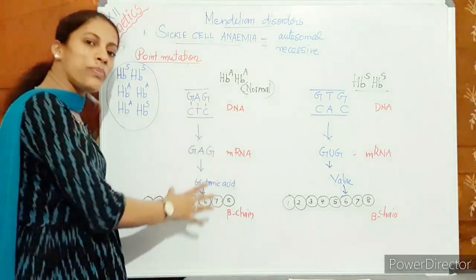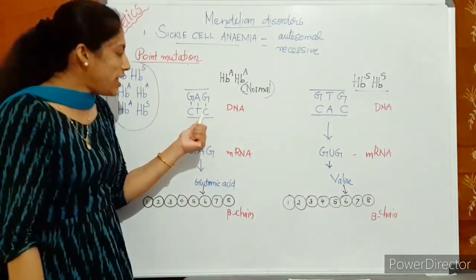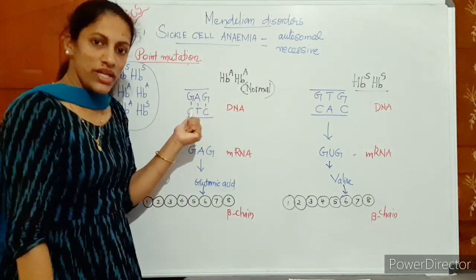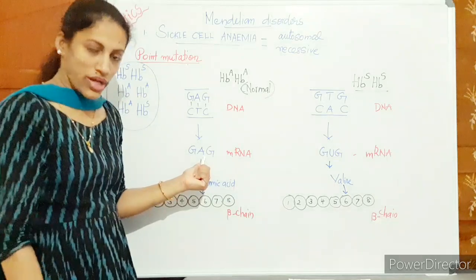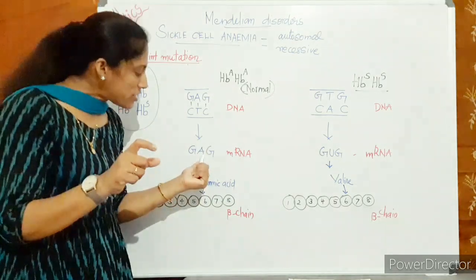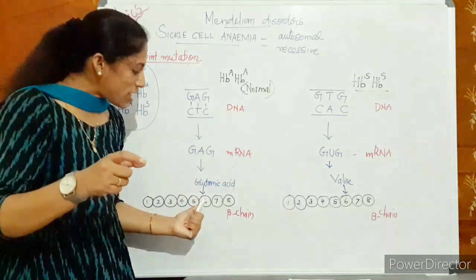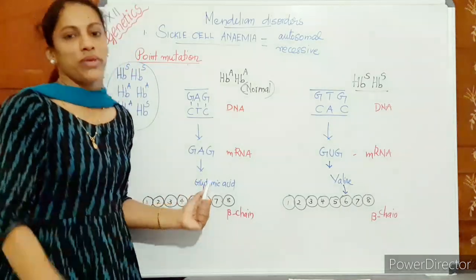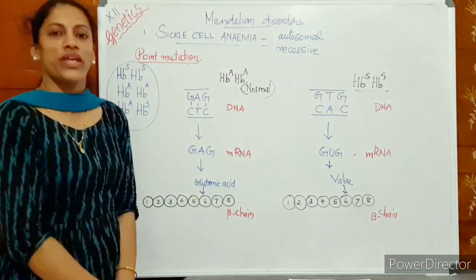This is a normal person's case. Okay, so normal DNA of this combination will produce the GAG triplet code, that will be responsible for forming the 6th amino acid as glutamic acid. Okay, in a normal person this is the case.